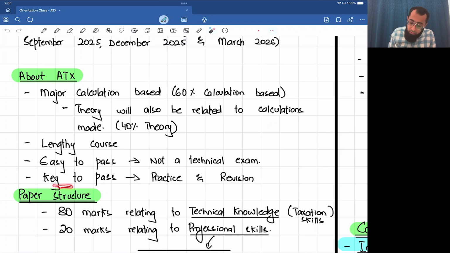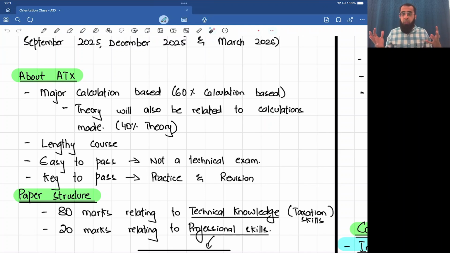The key to pass is practice and revision. And for revision, you are with the right guy. Because in orientation also you must have felt that I repeat the things. It's my habit to repeat it. And by repetition, I make sure that my students learn the things during the class. And that's the most important thing in taxation, that when there's regular revision, the things get memorized.